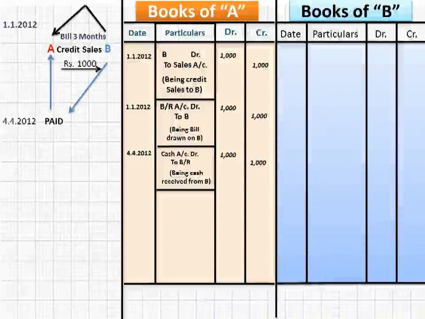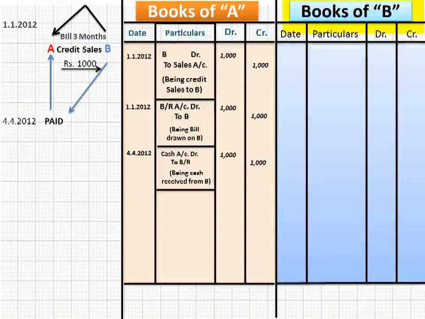Let's take the previous question. Now this time we'll pass the journal entries in the books of B. Let's have a look at the question. On 1st January 2012,